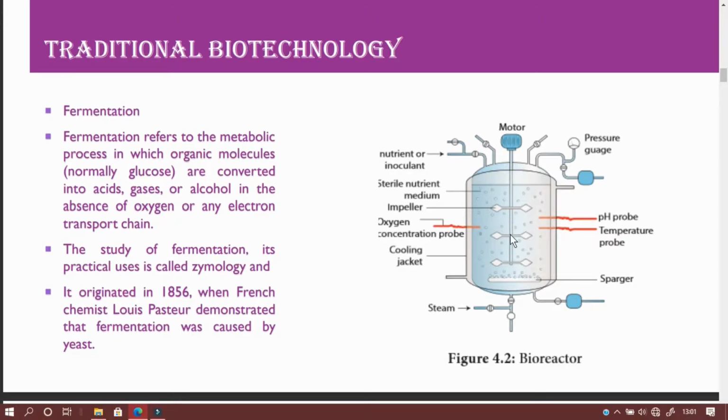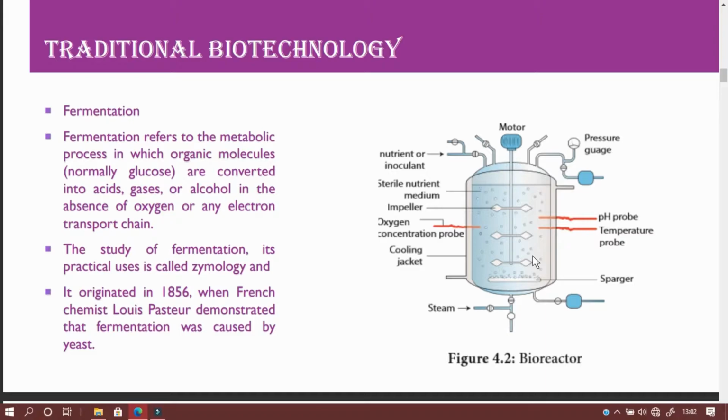So in the bioreactor, there are aeration, agitation, and connections through which the inoculum will be introduced into the bioreactor, and it will be kept in a sterile medium, because a particular microorganism will produce a particular product, so it should not be contaminated with other microorganisms.